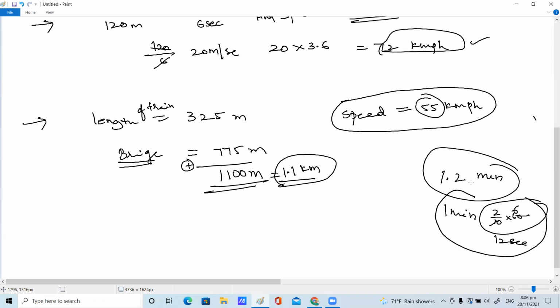Who said that answer, please? 1.2, who got it? Yes, ma'am. Harshita, how did you do it? Tell us how you did it, please. Ma'am, it's Nitya who did it.